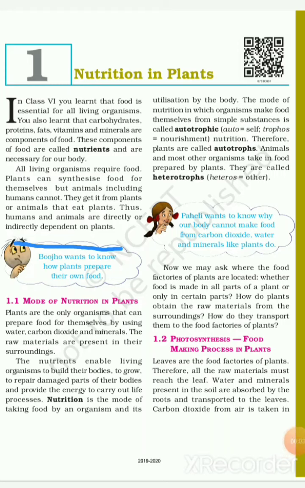Hello students, today we are going to study chapter 1 of NCERT class 7. The chapter name is Nutrition in Plants. So let's start the chapter.